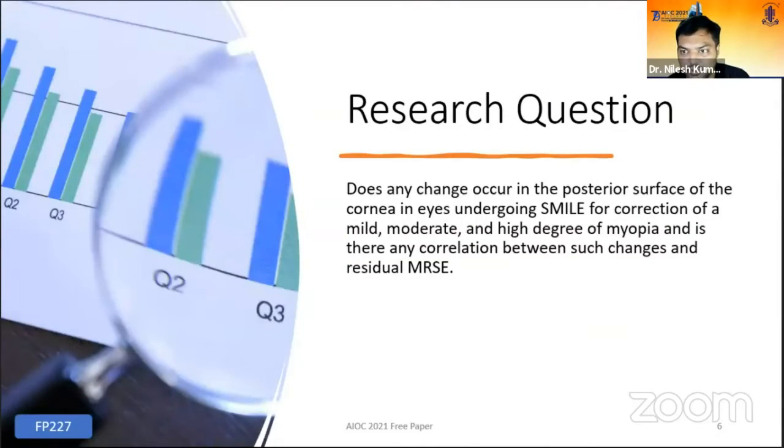So we have a good research question. Does any change occur in posterior surface of cornea in eyes undergoing SMILE for correction of mild, moderate, and high degree of myopia? And is there any correlation between such changes and residual MRSE?